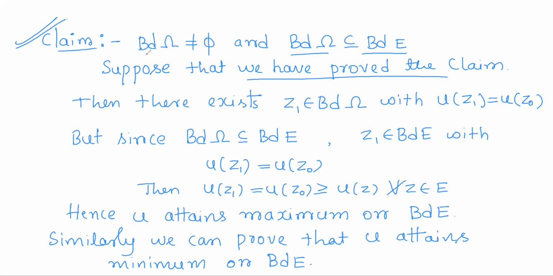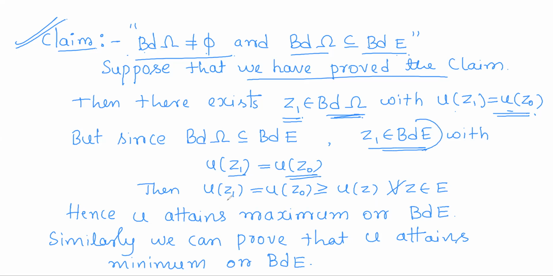If we have proved this claim, the boundary of omega is non-empty and contained in the boundary of E. So as the boundary of omega is non-empty, there exists a point in the boundary of omega, say Z1, and at all the points of the boundary of omega, u has the maximum value. So u of Z1 will be equal to u of Z0. As the boundary of omega is contained in the boundary of E, that point Z1 will be contained in the boundary of E. And at that point, u has the maximum value.